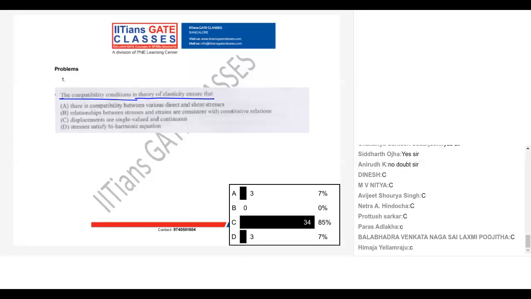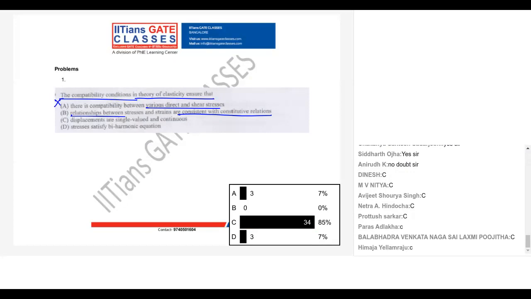Now discuss why C should be the answer. See the compatibility in various direct and shear stress. There is no meaning of compatibility between stresses, so it cannot be the answer. Relationship between stresses and strains consistent with the constitutive relation.